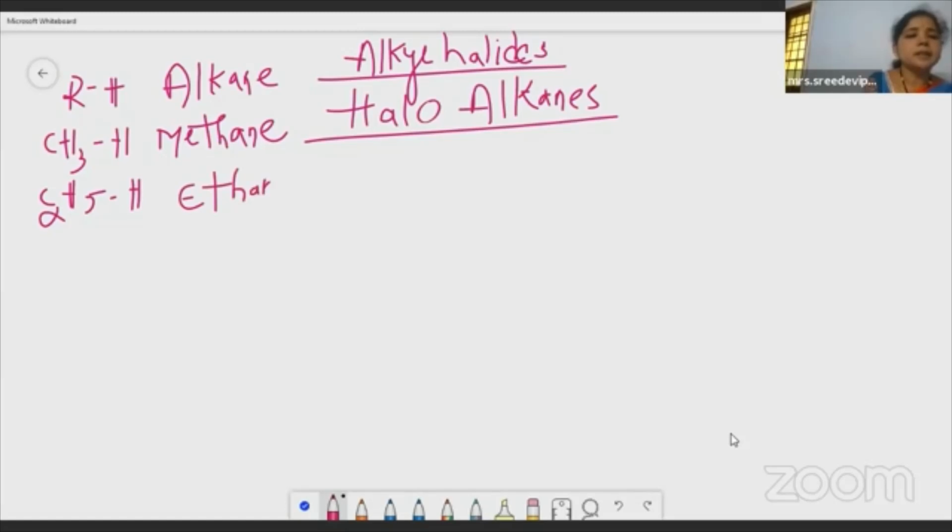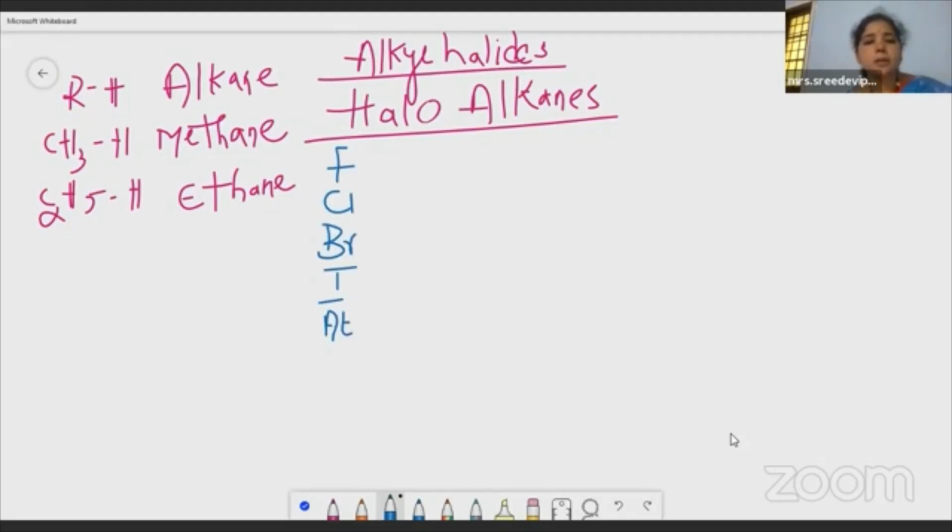If I replace this hydrogen, meaning if I substitute this hydrogen with a halogen. Now, what is a halogen? Yes, halogens are fluorine, chlorine, bromine, iodine, and astatine. These are the halogens. Why are they called halogens? Because they form sea salts, salt-forming elements.